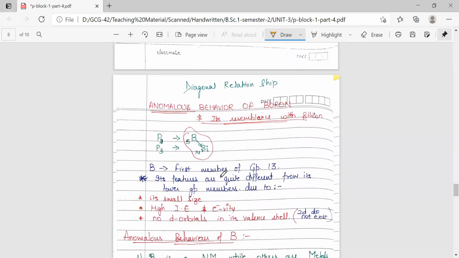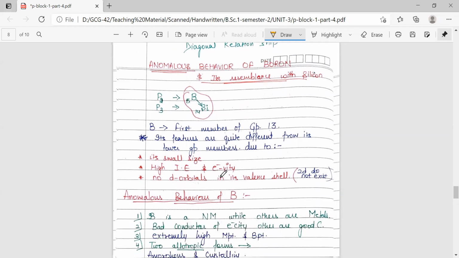Next, we have the diagonal relationship, or we can say we'll be discussing how boron has anomalous behavior in its own group, and it resembles in its properties that of silicon, which is present at the diagonal position in the periodic table. So boron is the first member of group 13. Its features are quite different from its lower group members. This is due to its small size.